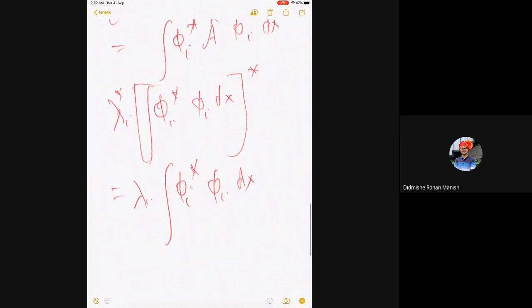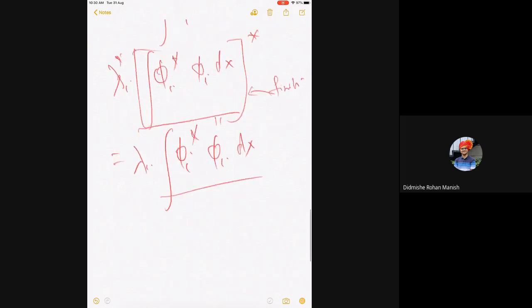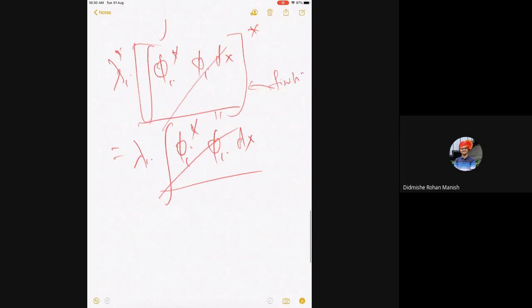Now what I want to say is that this is the same as this, because if you take the conjugate, it is phi I star phi I, and finite. So this integral in the parenthesis is finite, and they are equal to this integral. So of course, I can cancel and say that lambda I equals lambda I star.